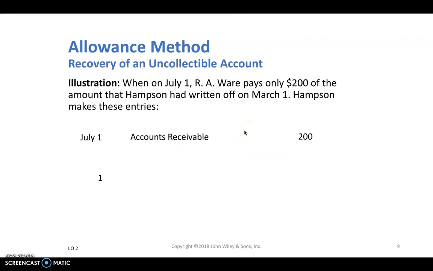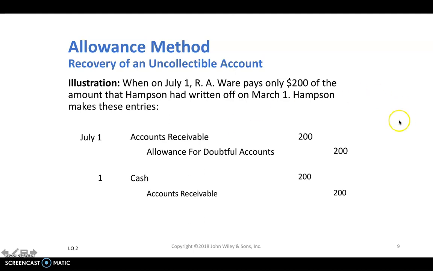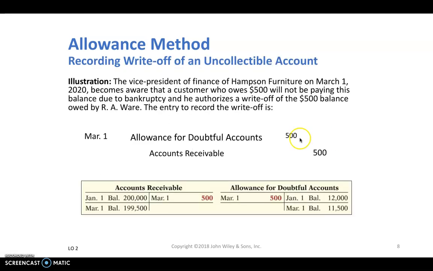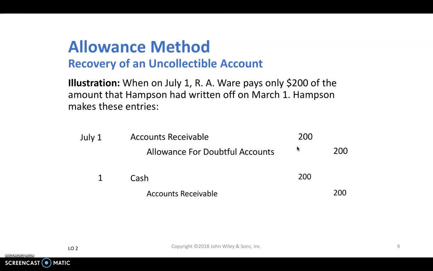So we debit accounts receivable, credit allowance for doubtful accounts, and then like every other time that we collect cash from a customer that owed us, we debit cash and credit accounts receivable. But remember, this is to the extent that we're going to collect from the customer. If the customer paid the entire $500 they owed to us before and we wrote it off, then the amount for the two journal entries here would be $500.